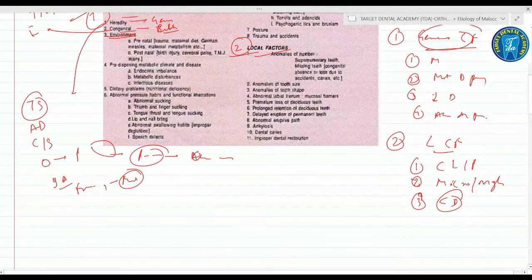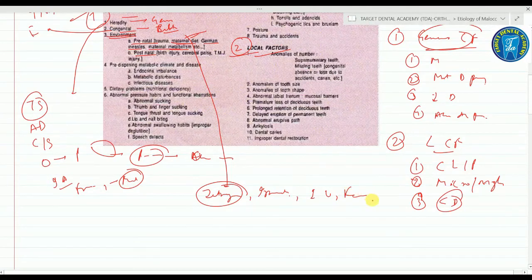It is due to the maternal diet, German measles, maternal metabolism. In this condition you can also see the teratogenic effect, due to irradiation, and due to intrauterine fetal posture.